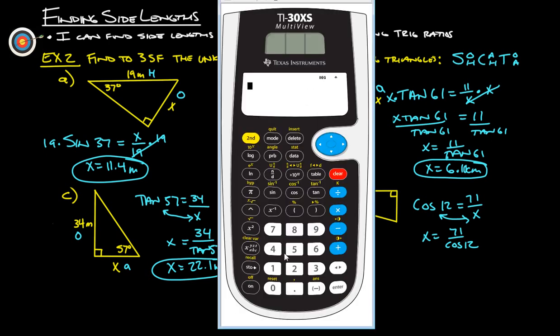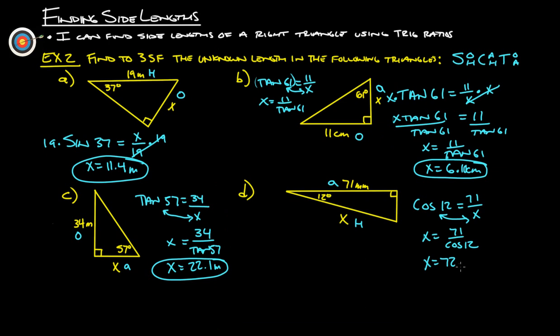Away we go. 71 divided by cosine of 12 gives us 72.58, so that'd be 72.6 to three significant figures, 72.6 millimeters. All right. That's really all there is for finding side lengths using our trig ratios.